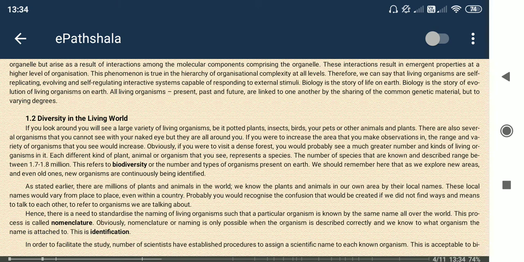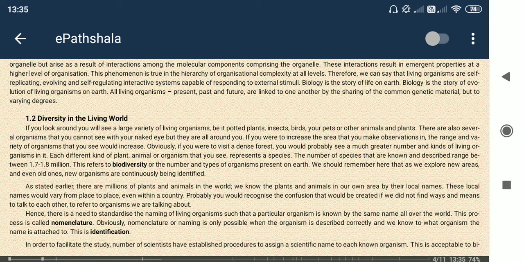Now we come to diversity in the living world. This is biodiversity, meaning whatever life forms we see are not the same. It's not that all the organisms we see are the same.